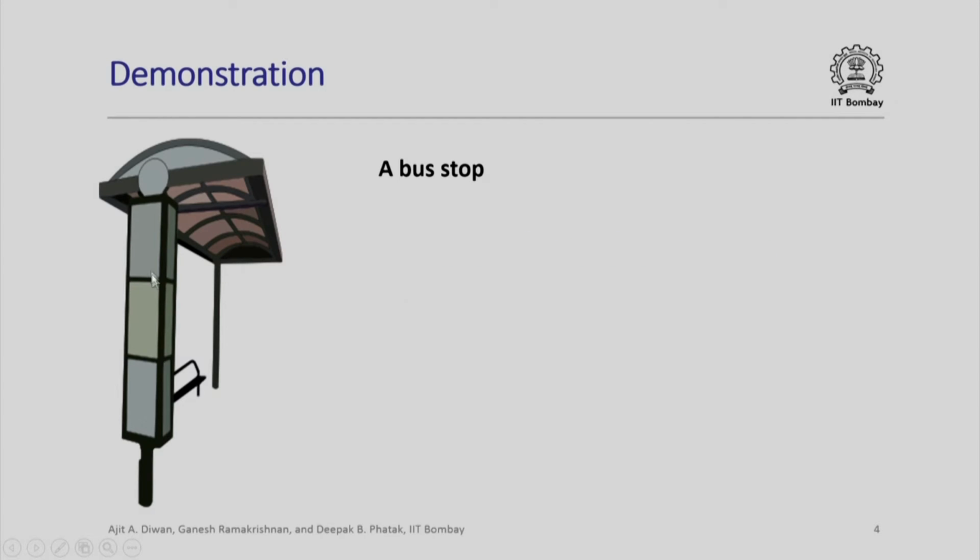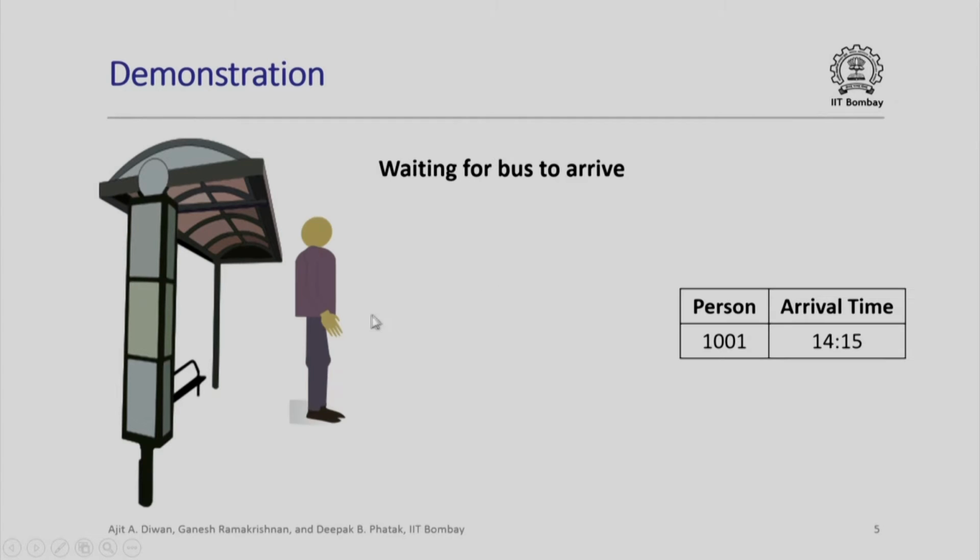Here is a sample bus stop. People will come and the buses will come from this side. So here is the first person who comes in. We arbitrarily assign a tag to that person, say 1001, and arbitrarily assign an arrival time, let us say 14:15. Please note that in real life, when we simulate a bus queue, we will have to generate this number randomly. We shall speak about it in a practice problem later.